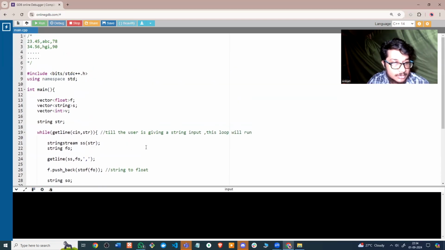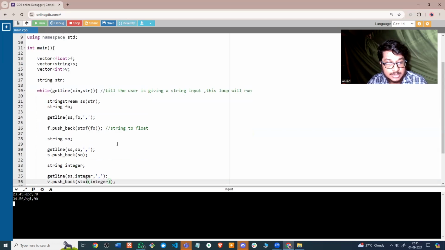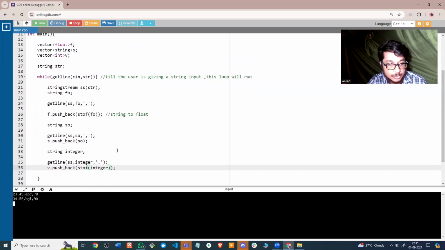Okay, so I need to give the input now. This input will be pretty similar: 23.45, comma, ABC, comma, 78. If I enter 34.56 here, I maybe cannot test this, because the stream, by the way I'm taking it, will be continuously getting input. But this is essentially how the numbers will be stored.